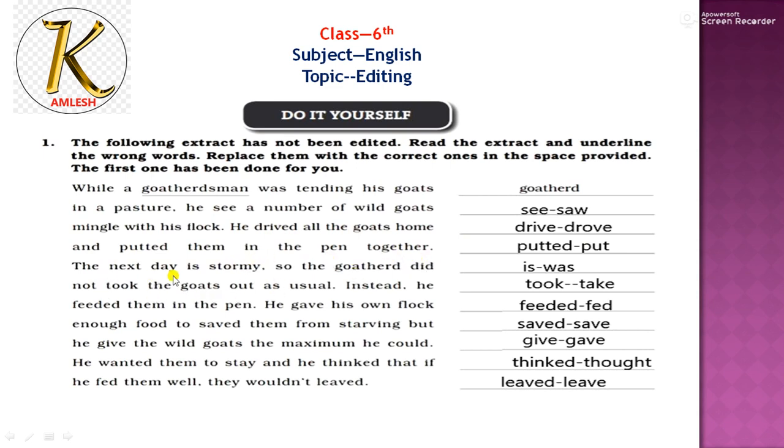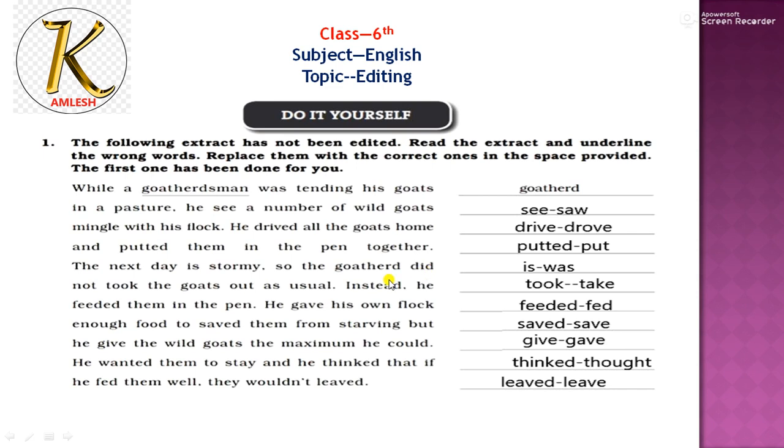The next day is stormy. So the next day was stormy because it is past. And the second form will be, as I told you, be, was, been. So the second form of is will be was. So is is the error and was is the correction. So the Goddard did not take. Students, we studied in the chapter that after did we use the first form of the verb. Did is itself the second form.